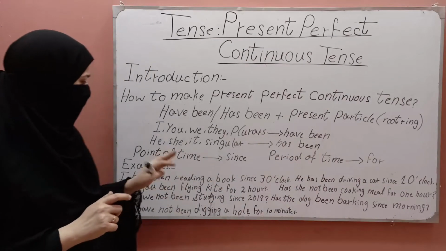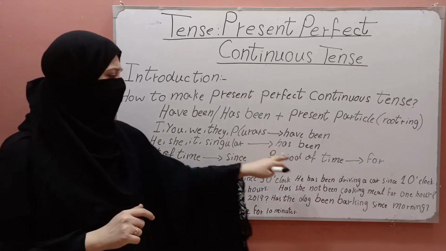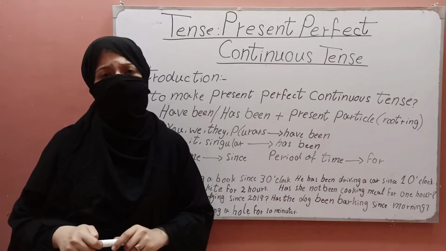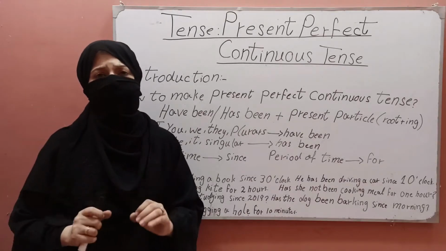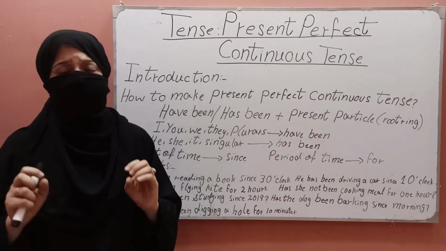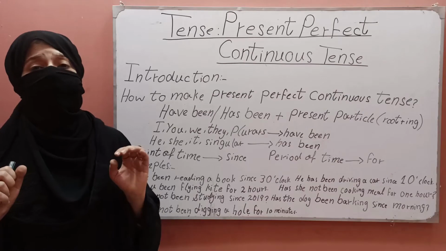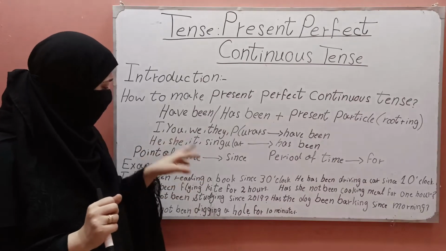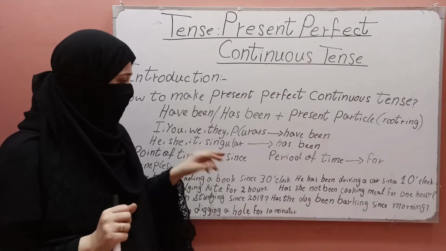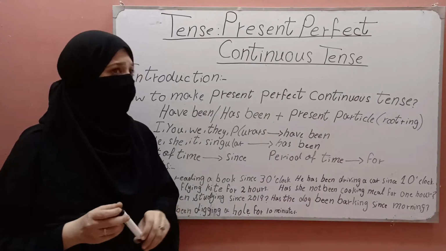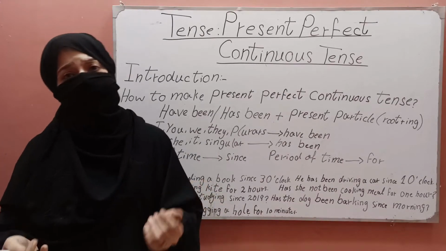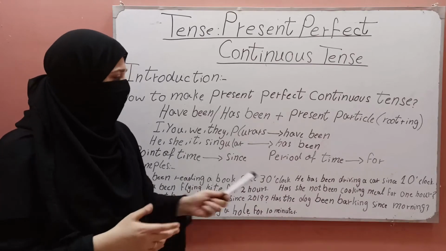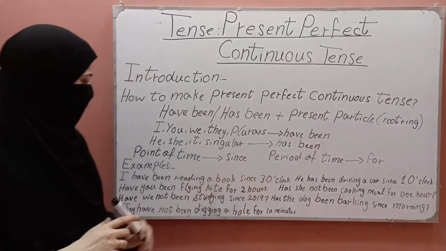I give you the example of point of time and period of time to make it clear to you. In point of time, when we mention the name of days, years, months, then we use since. When we say so many hours, so many days, so many months, so many years, then we use for. Examples have been given below.